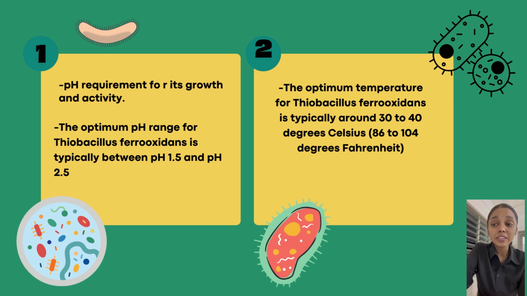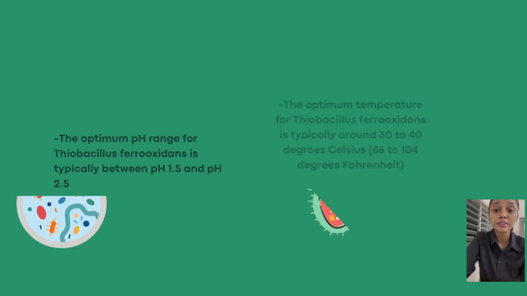Within this temperature range, the microorganism exhibits optimum growth and metabolic activity. Extremes in temperature, either higher or lower, can inhibit its growth and affect its overall performance.